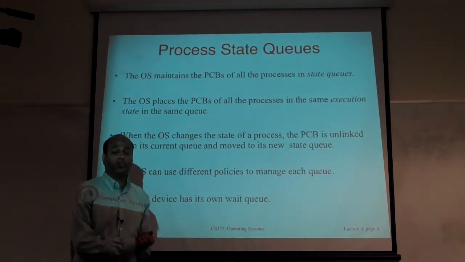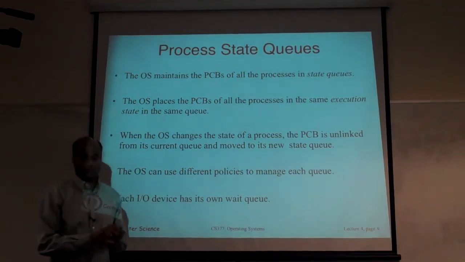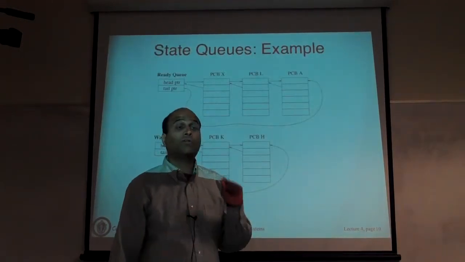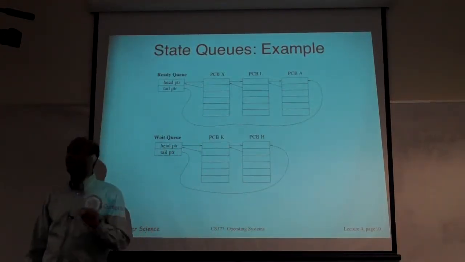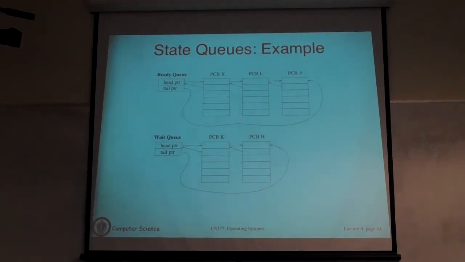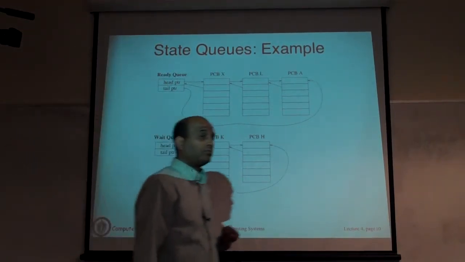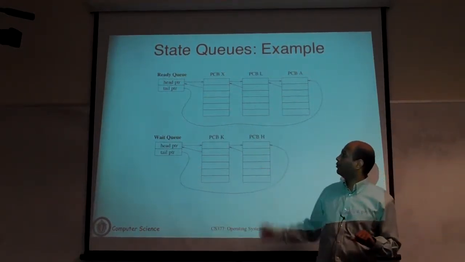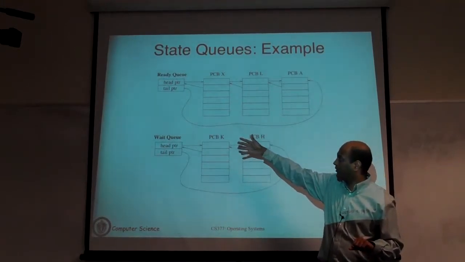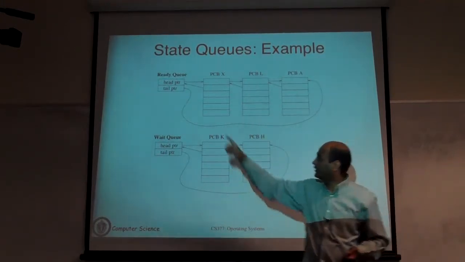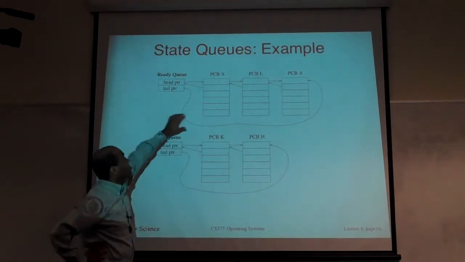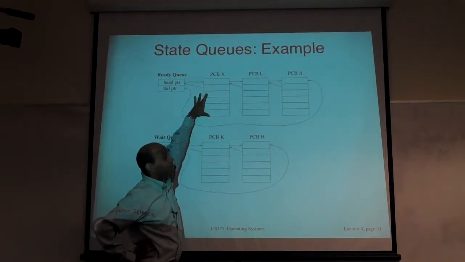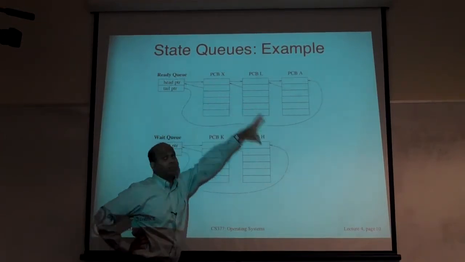Now, how does the OS maintain the various processes that are in various states? This is best shown with an example. For each of those states that I mentioned, new, ready, running, waiting, and terminated, the kernel will maintain a queue. Depending on what state the process is in, it will put that process's PCB entry in the appropriate queue. The figure shows the queue for two states, the ready state and the wait state. These are PCB entries. This is process number X, that's process number N and A and so on. Each entry here represents a process.